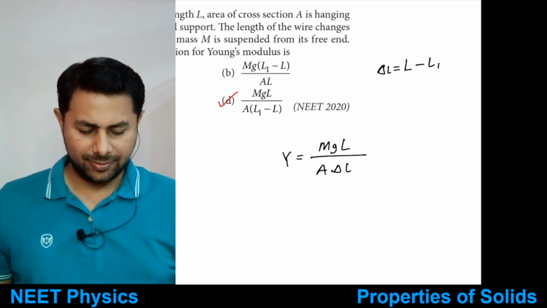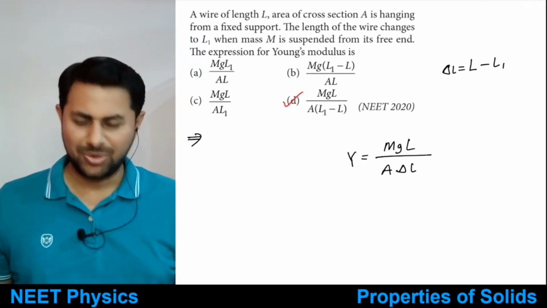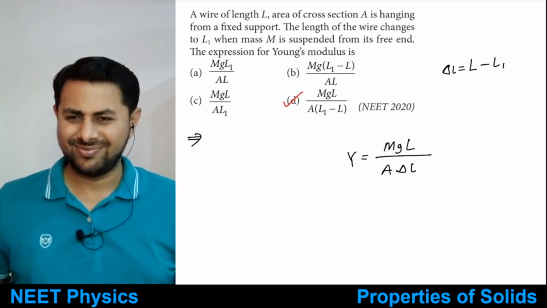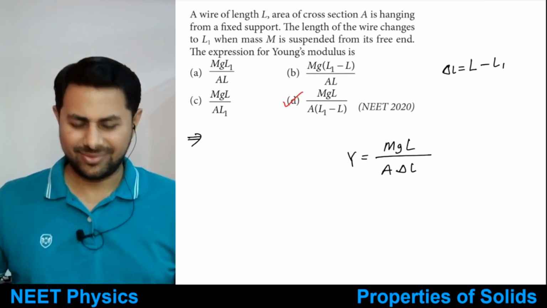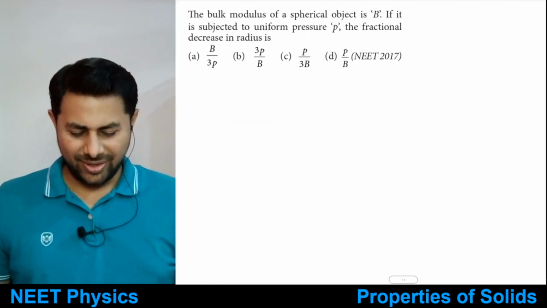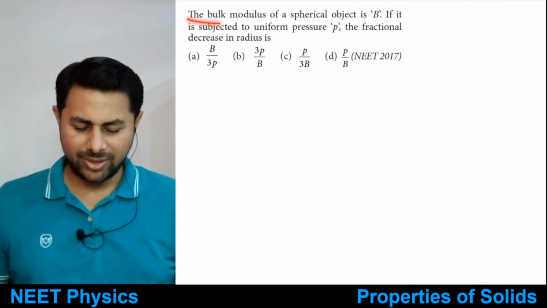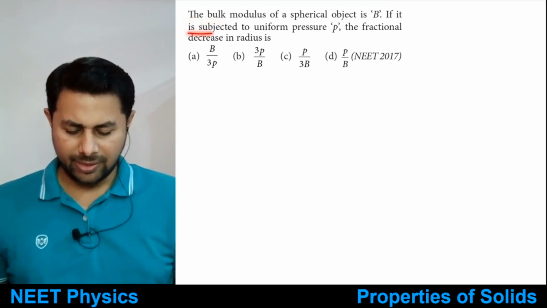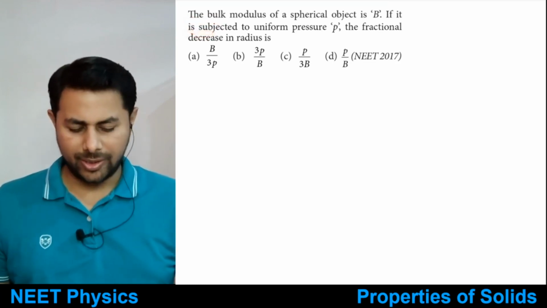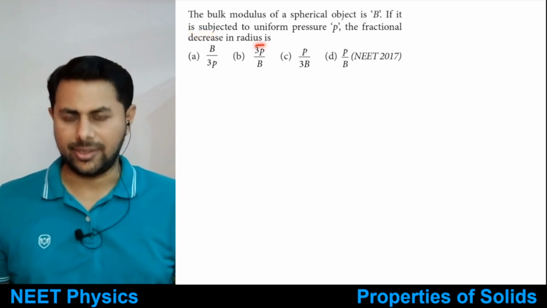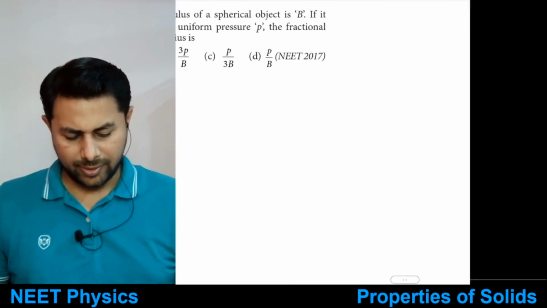Right? Yes, Indusha, this is clear? Okay, all right, let's see the next one. The bulk modulus of a spherical object is B. If it is subjected to uniform pressure P, then the fractional decrease in the radius is, tell me.